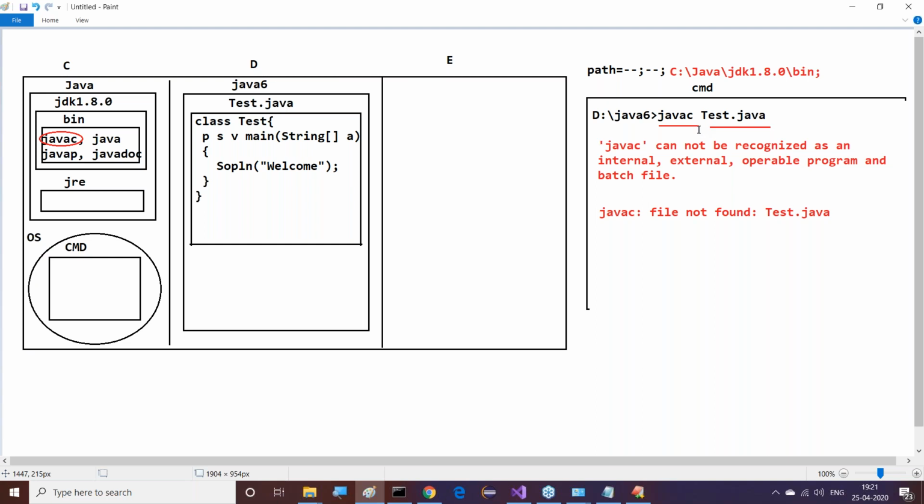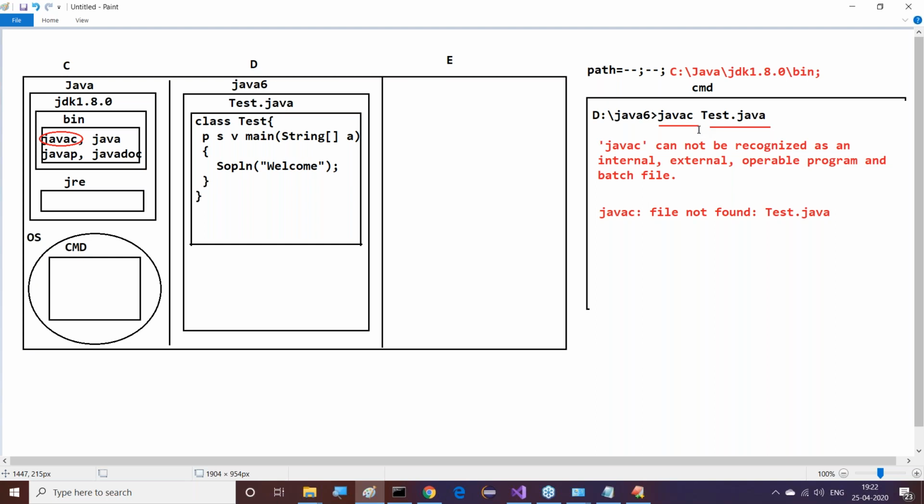If the provided file is available at the current location, for example d:/Java 6, the compiler will start compilation from the starting point of the file to the ending point of the file. It will not give any priority to any class. In whatever order the classes are available, the compilation is performed in the same order. During this compilation process, if any mistakes are identified, syntactic mistakes, maybe spelling mistakes or anything, the compiler will display the error messages on the command prompt.